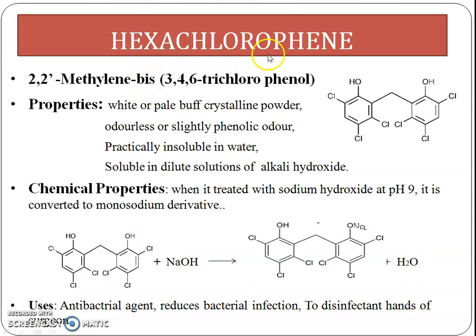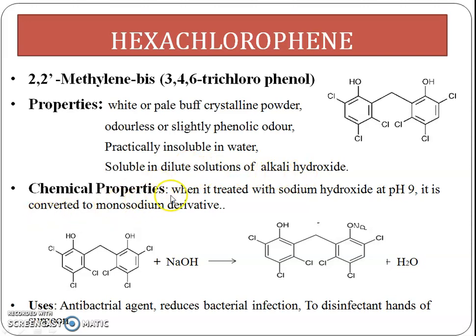The next drug is hexachlorophene. This is the structure of hexachlorophene. It is 2,2'-methylene bis(3,4,6-trichlorophenol). Property: it is a white or pale buff crystalline powder. It is odorless or has a slightly phenolic odor. It is practically insoluble in water but soluble in dilute solutions of alkali hydroxide.